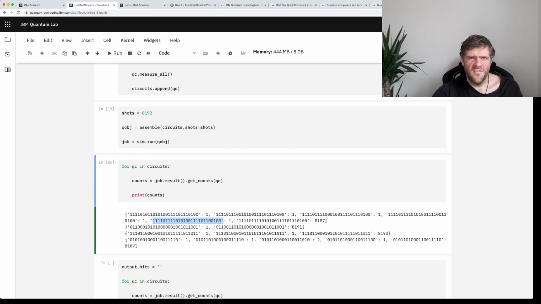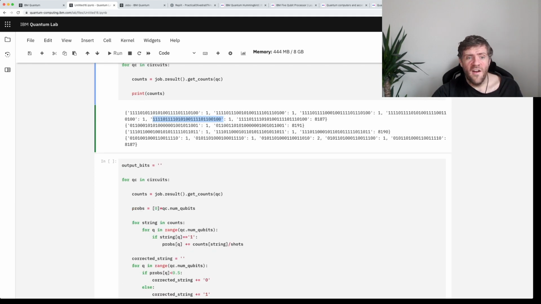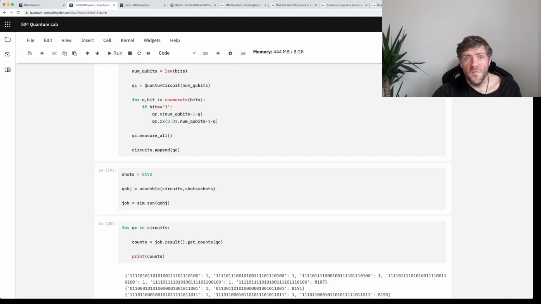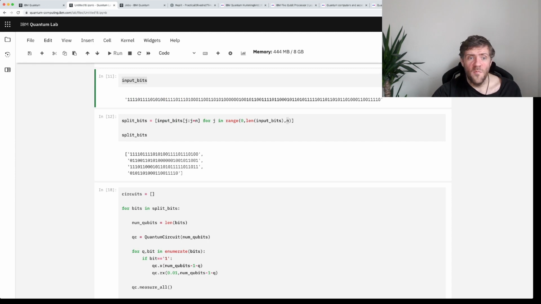This is getting a bit educational now. Let's roll back a bit. This is supposed to be nonsense. Okay, when we want to actually extract our output, so what is our output supposed to be? Well, this was our input, and all we were supposed to do is put this on a quantum computer and then take it off again. So the output should be exactly the same as the input.